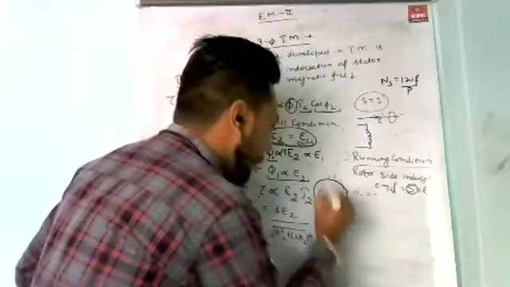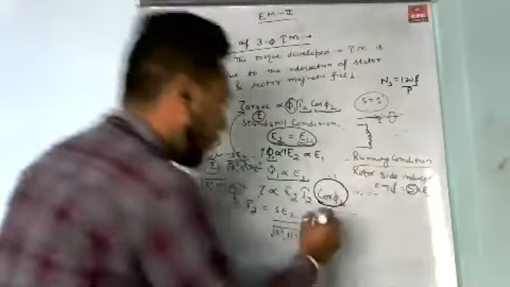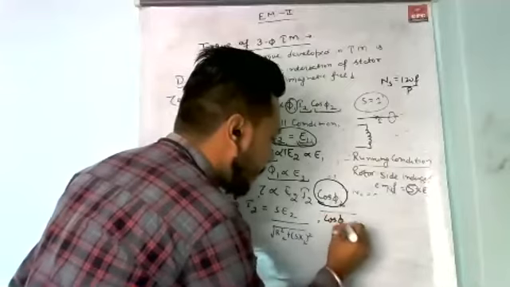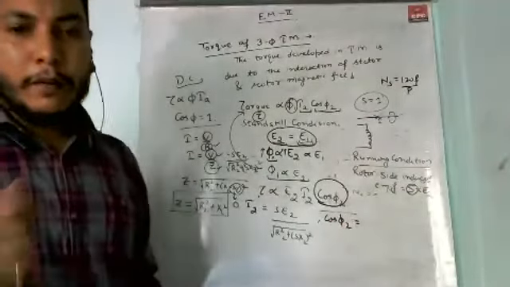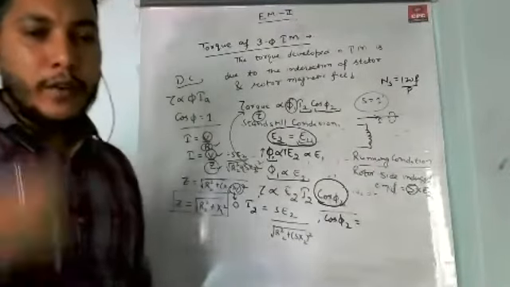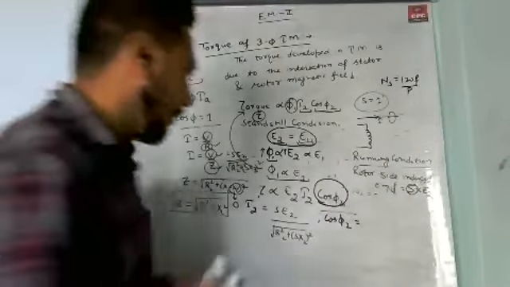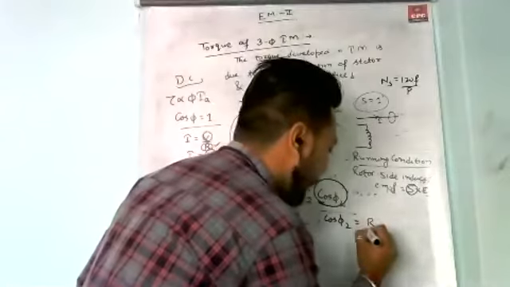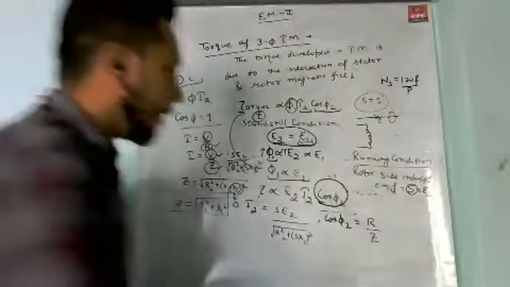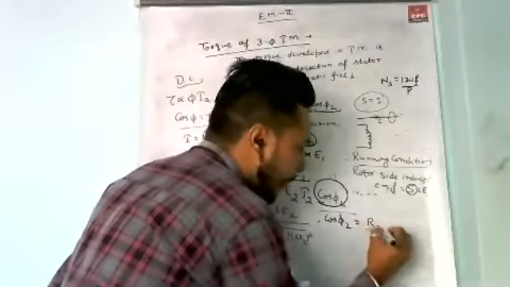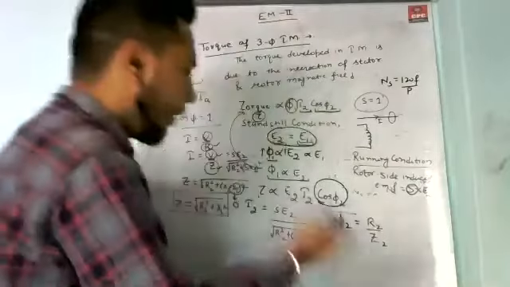Now, what is cos phi 2? Cos phi 2 is nothing but the rotor side power factor, and we know that power factor is the ratio of resistance to the impedance. Now, for the rotor side parameter, we write R2 and Z2.